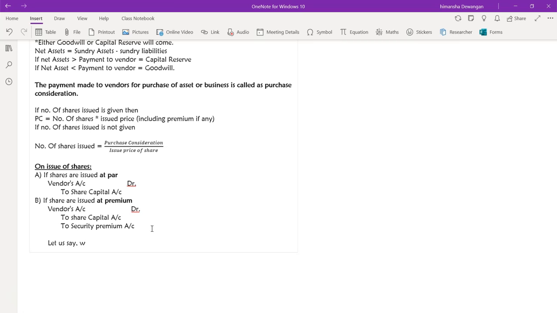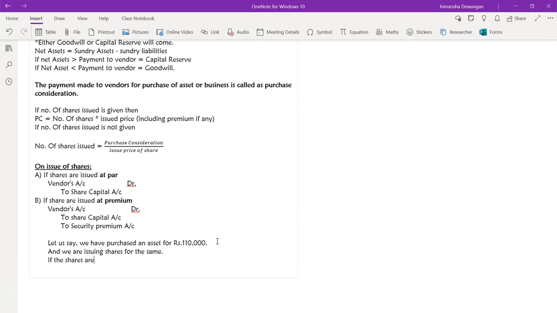Let us say we have purchased an asset for rupees 1 lakh 10,000. It will just make it easier to calculate. Just a second. So let us say we have purchased an asset for rupees 1 lakh 10,000, and we are issuing shares for the same.